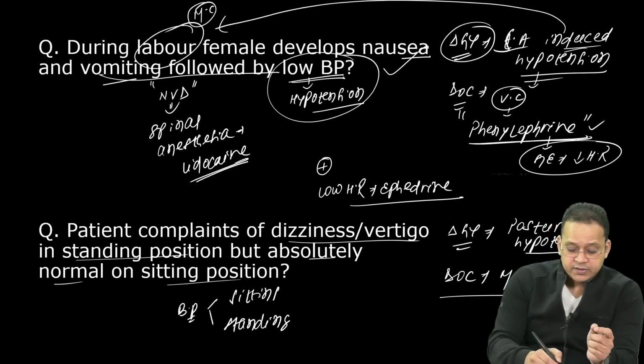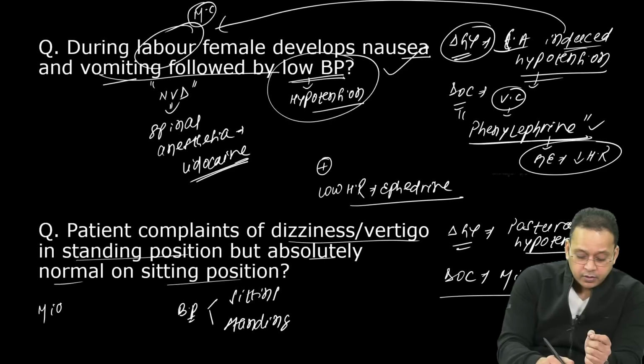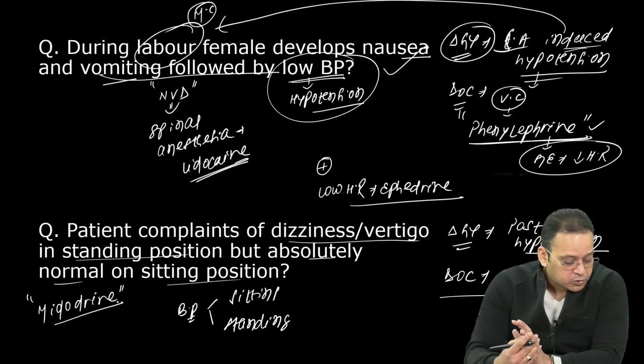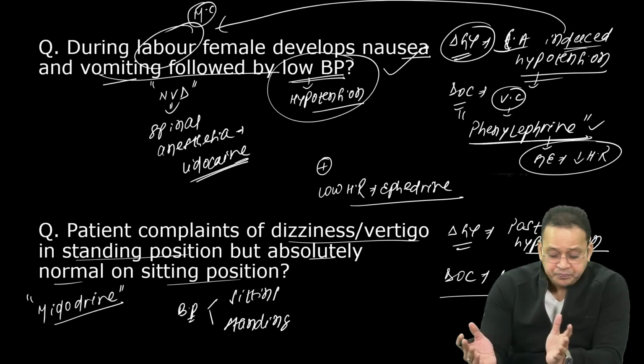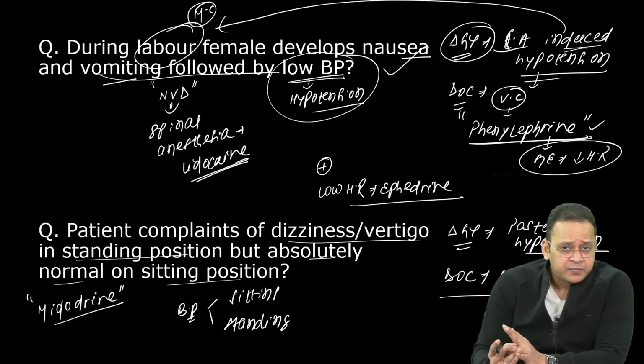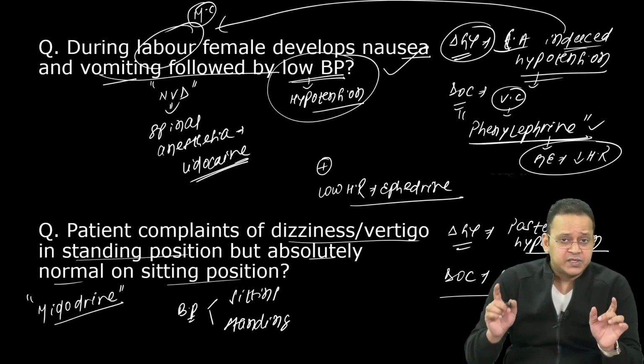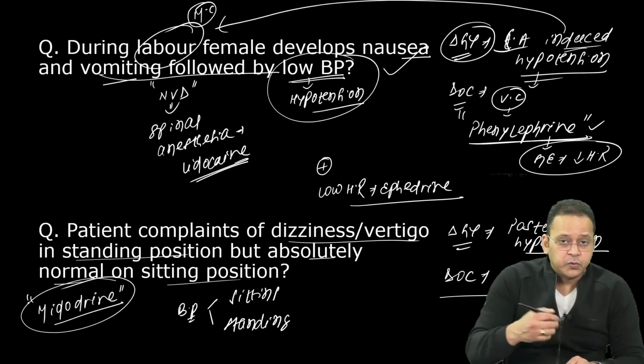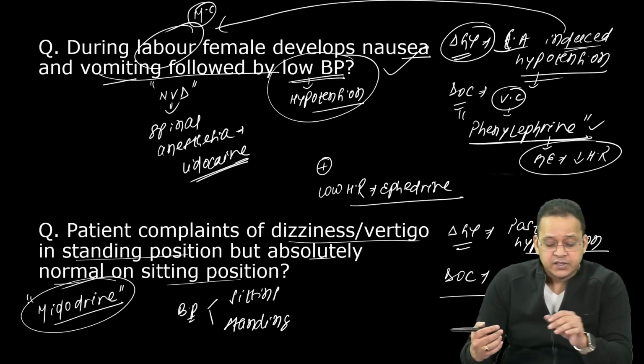Midodrine is the drug of choice. Excellent. Pushpa, you're right. More than 20 mmHg and 10 mmHg in systolic and diastolic. So midodrine, it has been asked. It has not been asked in FMGE exam, but it has been asked in NEET PG. In NEET PG exam, they have asked what is the drug of choice for postural hypotension. So be prepared. They can ask in FMGE exam as well.